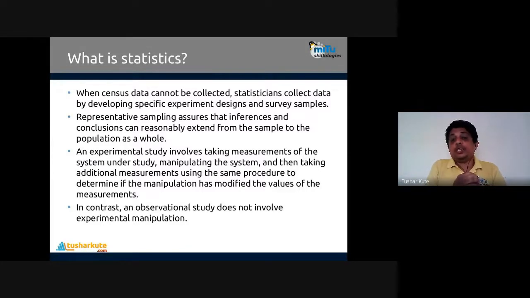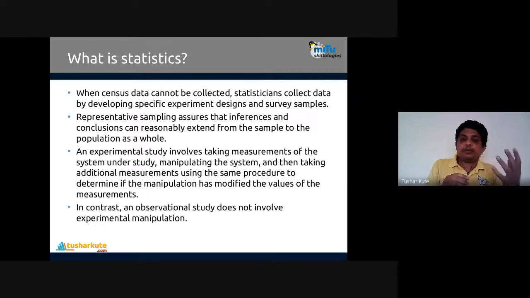Representative sampling assures that the inferences and conclusions can reasonably extend from the sample to the population as a whole. For example, 100 people are present in a country. I will not go to every person, every citizen of that particular country. So randomly, I will select a few citizens at randomly located places. Maybe location 21, 35, 52, 65, 91, and we'll focus on their data only. And we assume that the things applicable to them are applicable to the whole population also. This is what a statistical operation does.